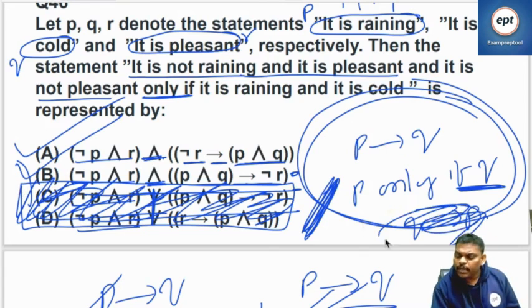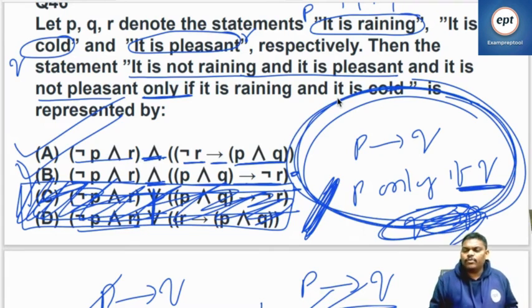This problem is based on this information. Fine, can we move to the next problem?